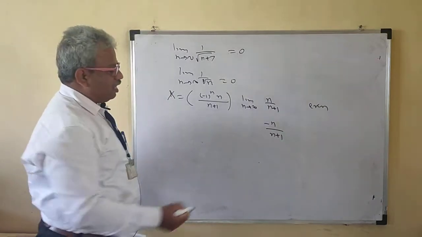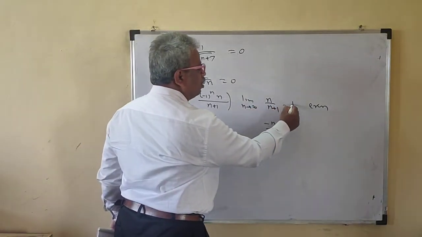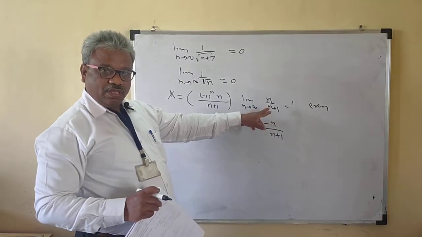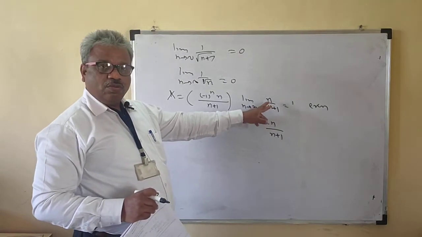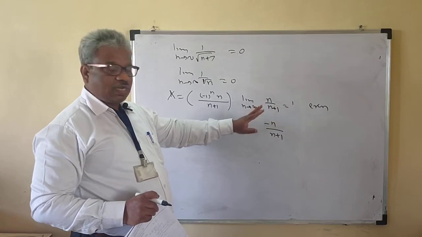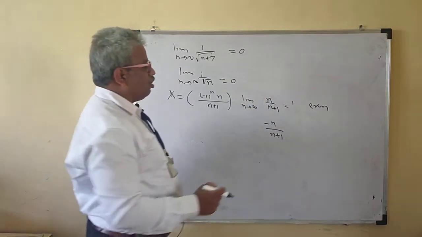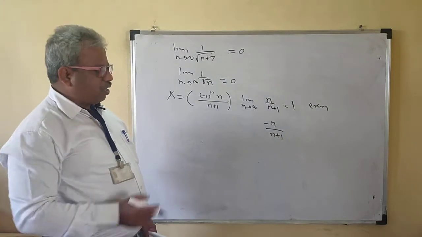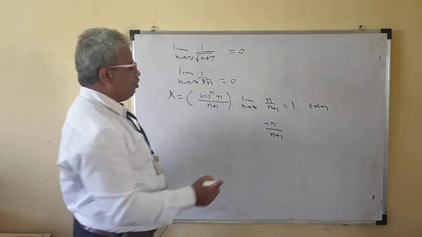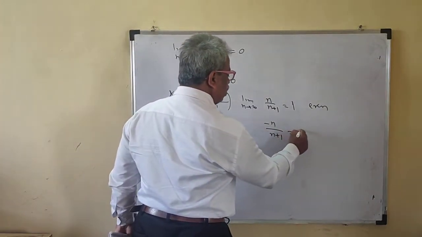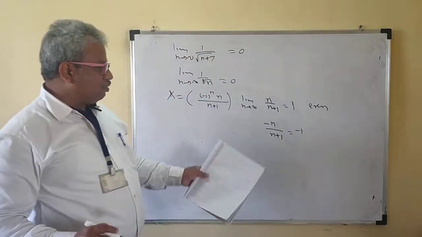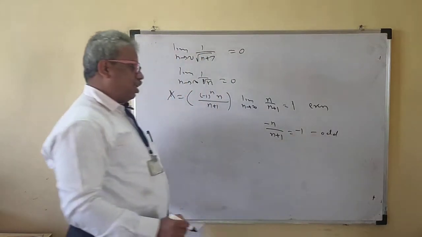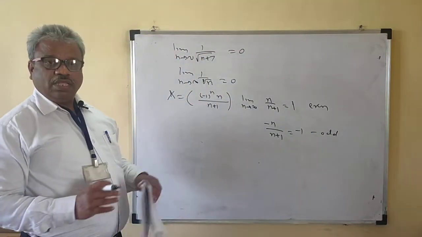Now see here, the degree is the same. So the value is the coefficient of n from the numerator upon the coefficient of n from the denominator. Both are 1. That means this limit is 1. Or you can divide by n in both numerator and denominator. Then this is minus 1 upon 1, so this is minus 1. That means for odd n, this is minus 1, and for even n it is 1.